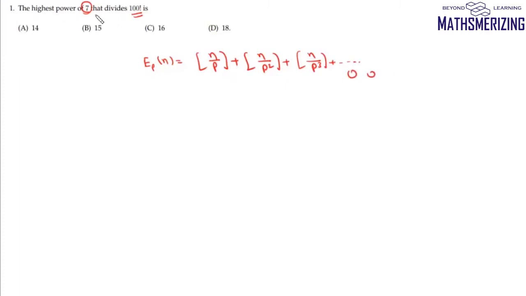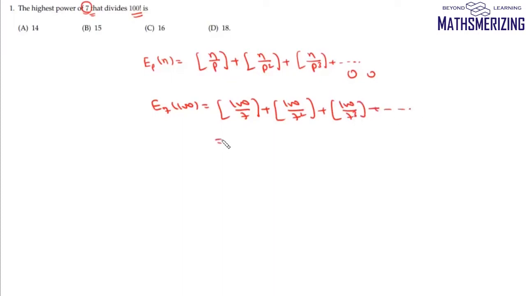Now here we need to find the exponent of 7. So we need to find the exponent of 7 in factorial 100. So we write this as 100 by 7 plus 100 by 7 square plus 100 by 7 cube, and this series will continue. Now what's 100 by 7? 100 by 7 is 14 point something.